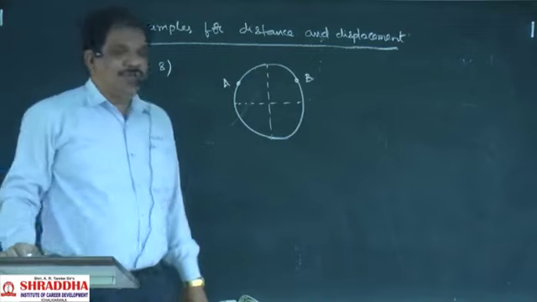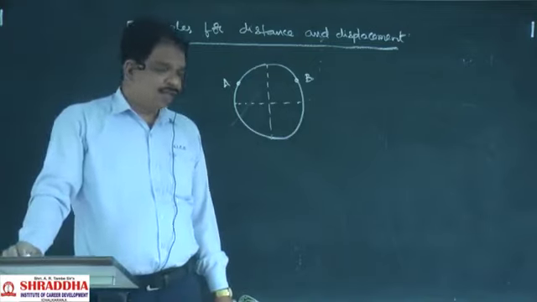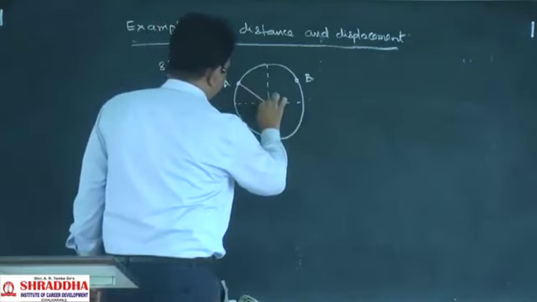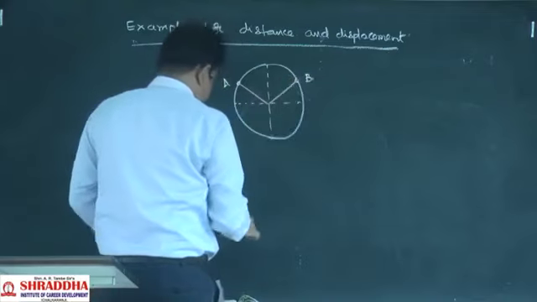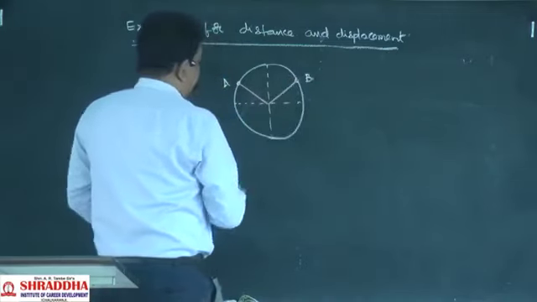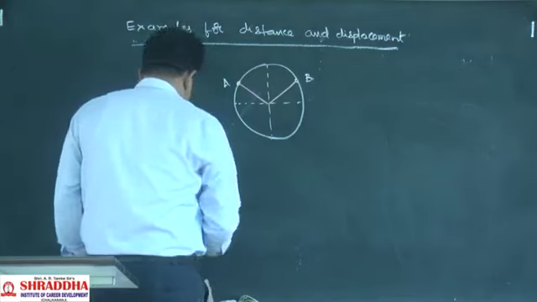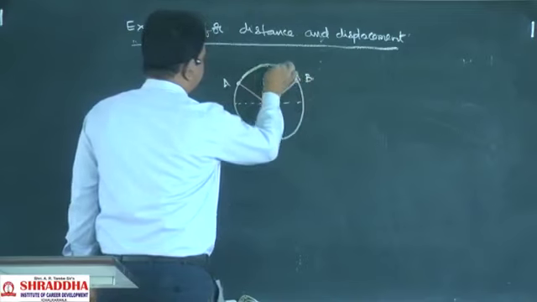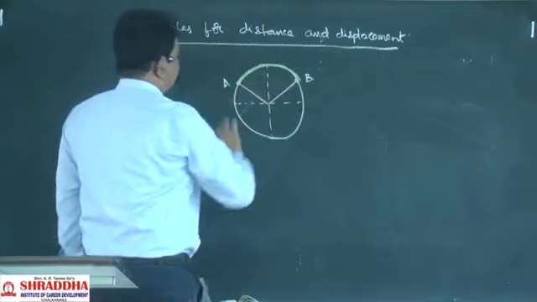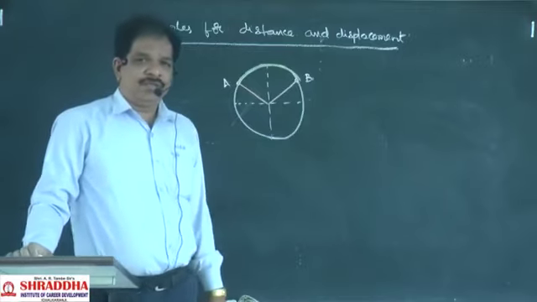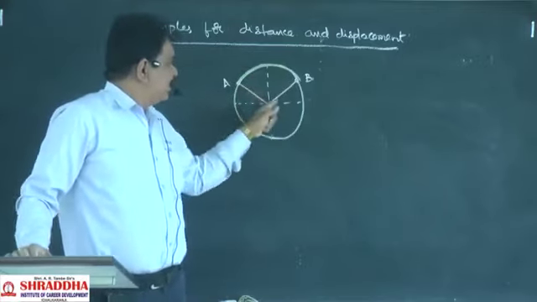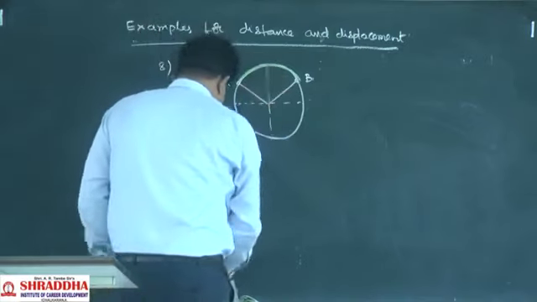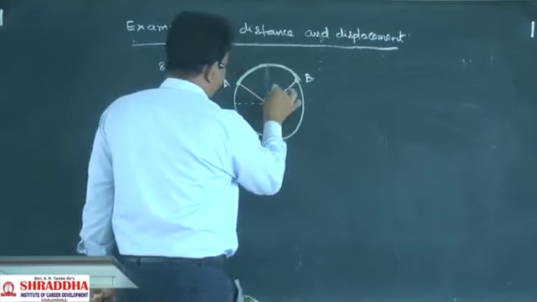Body came from A to B, moving along this arc. This arc is making an angle theta at the center.